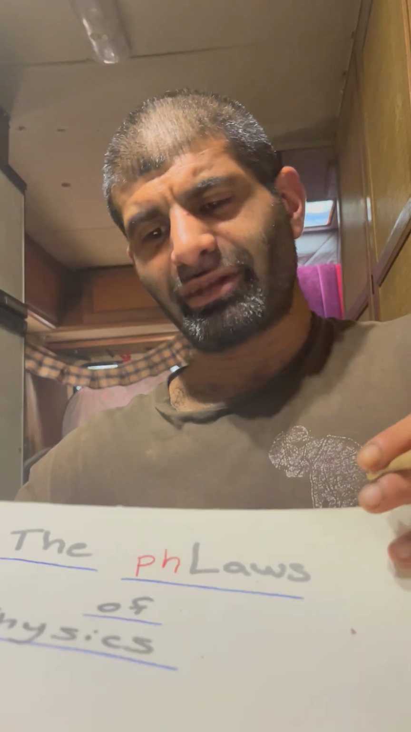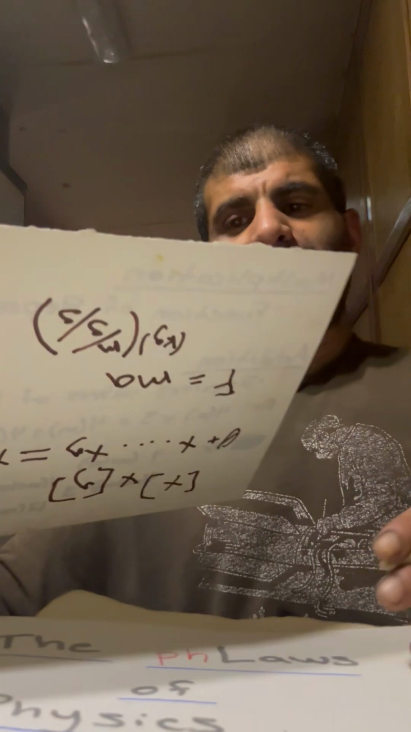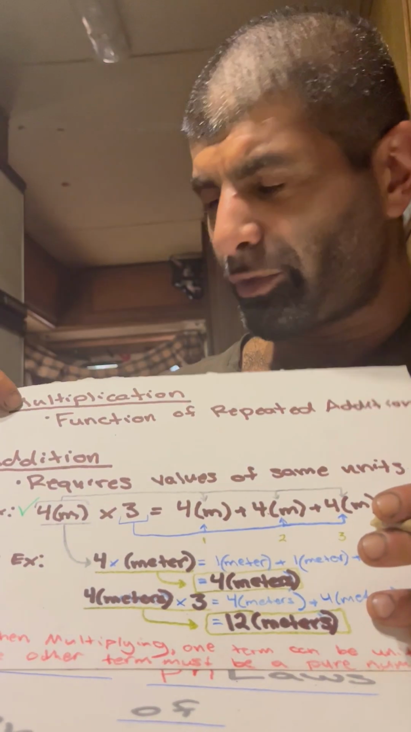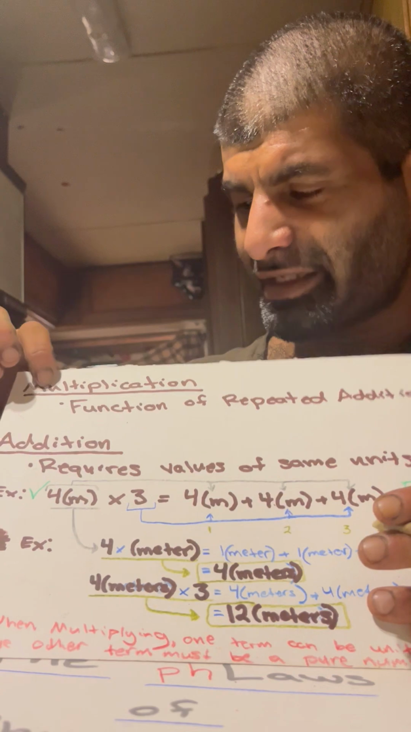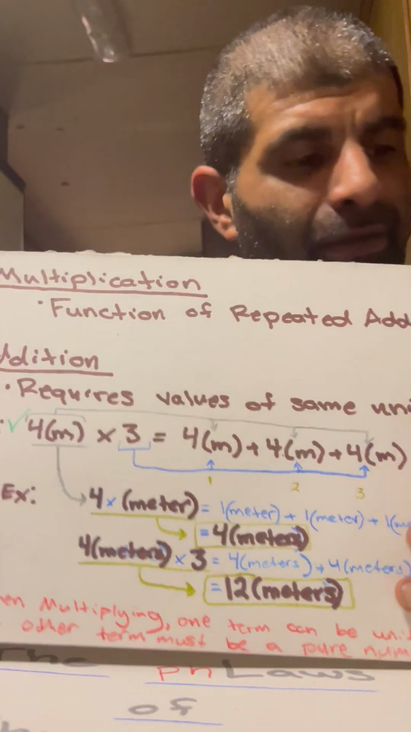Okay, one major problem with physics is within the mathematics. So, what do I mean by that? Well, a major flaw in physics has to do with multiplication. Multiplication is a function of repeated addition, right?